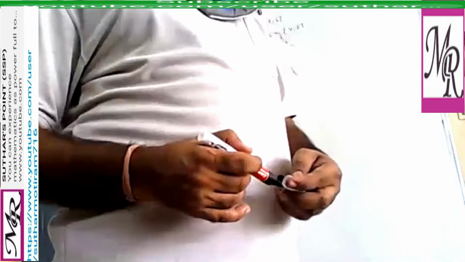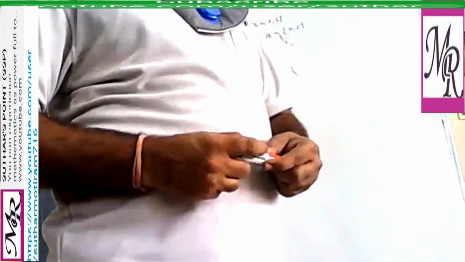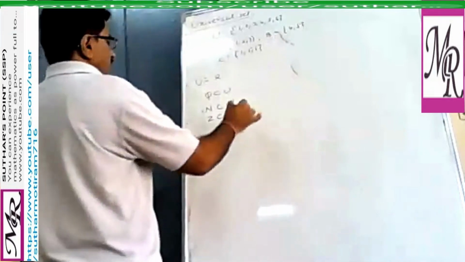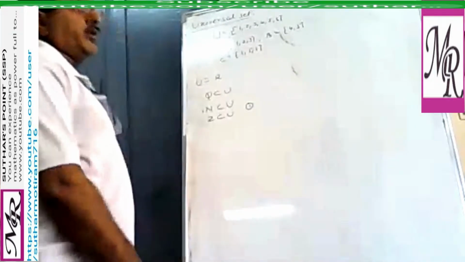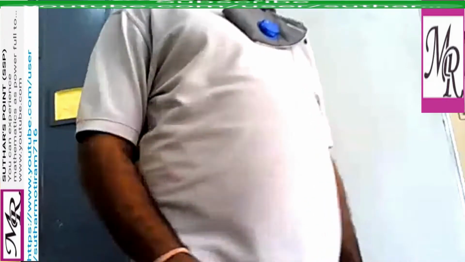Similarly, question number 8 is also similar to this one. It says, what universal set would you propose for the following? First part, the set of right triangles, and second, the set of isosceles triangles.